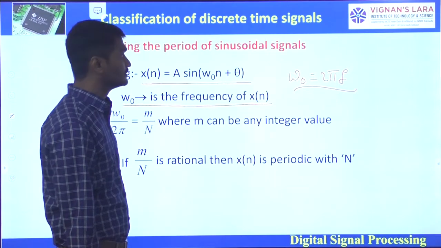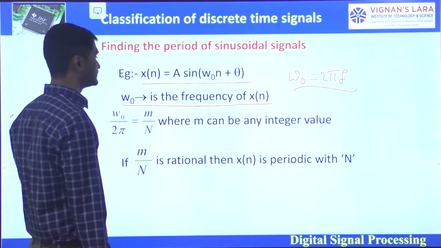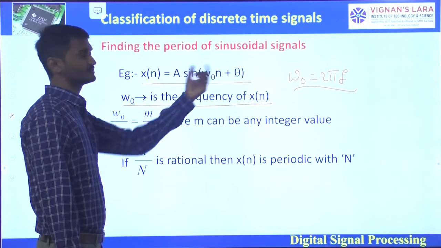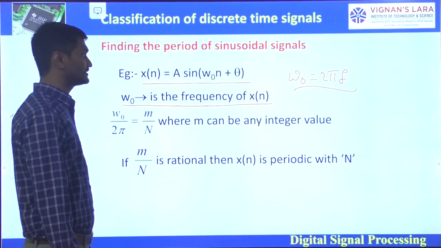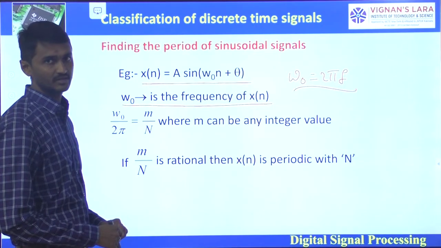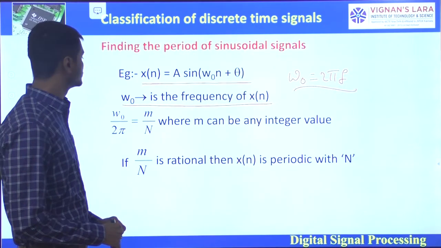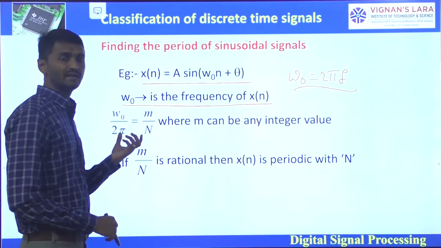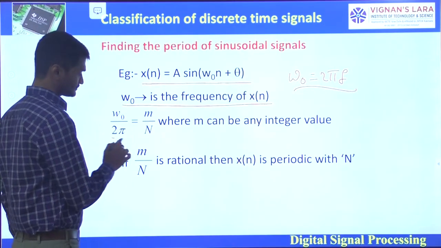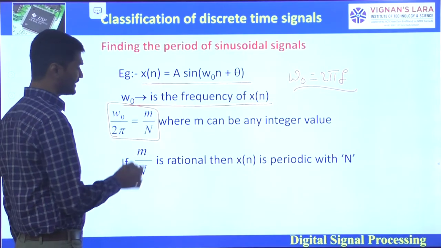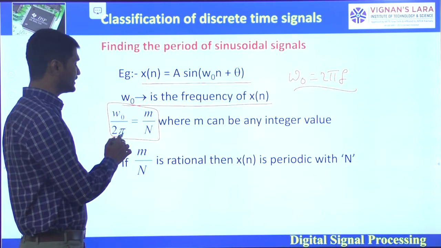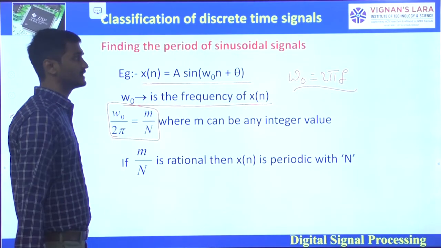Omega naught is equal to 2 pi f, right? So here x of n is equal to a sin(omega naught n plus theta). For that, what will be the fundamental period? How to find the fundamental period of the signal x of n? The condition to find the fundamental period of the signal x of n is omega naught by 2 pi is equal to m by capital N.